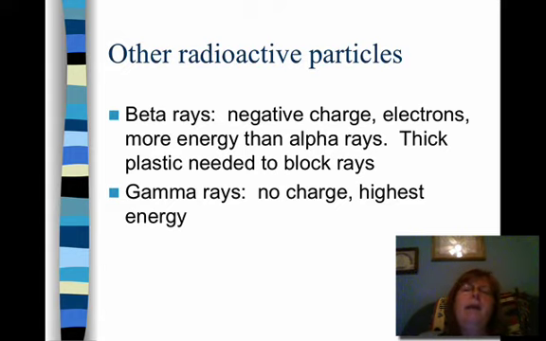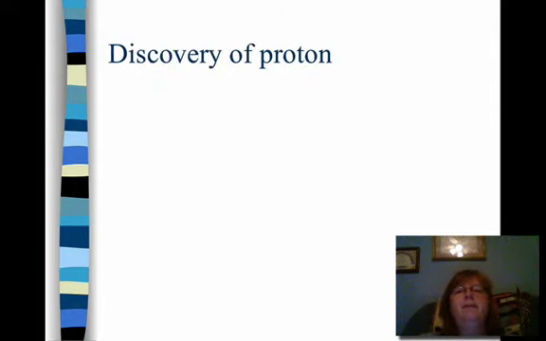Let's talk about other radioactive particles. There are beta rays. Those have a negative charge, and they're electrons. So they're a lot smaller than alpha rays, and they have a lot more energy. In order to block a beta ray, you need some thick plastic. And then there are gamma rays. They have no charge whatsoever, and they're the highest energy.